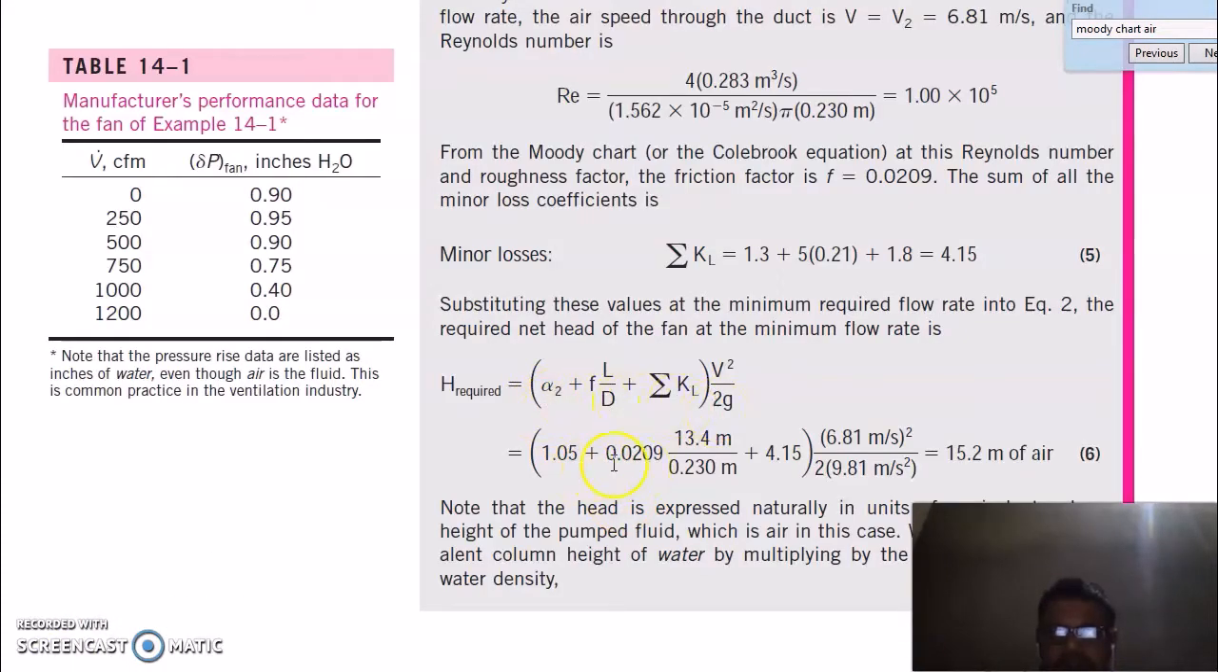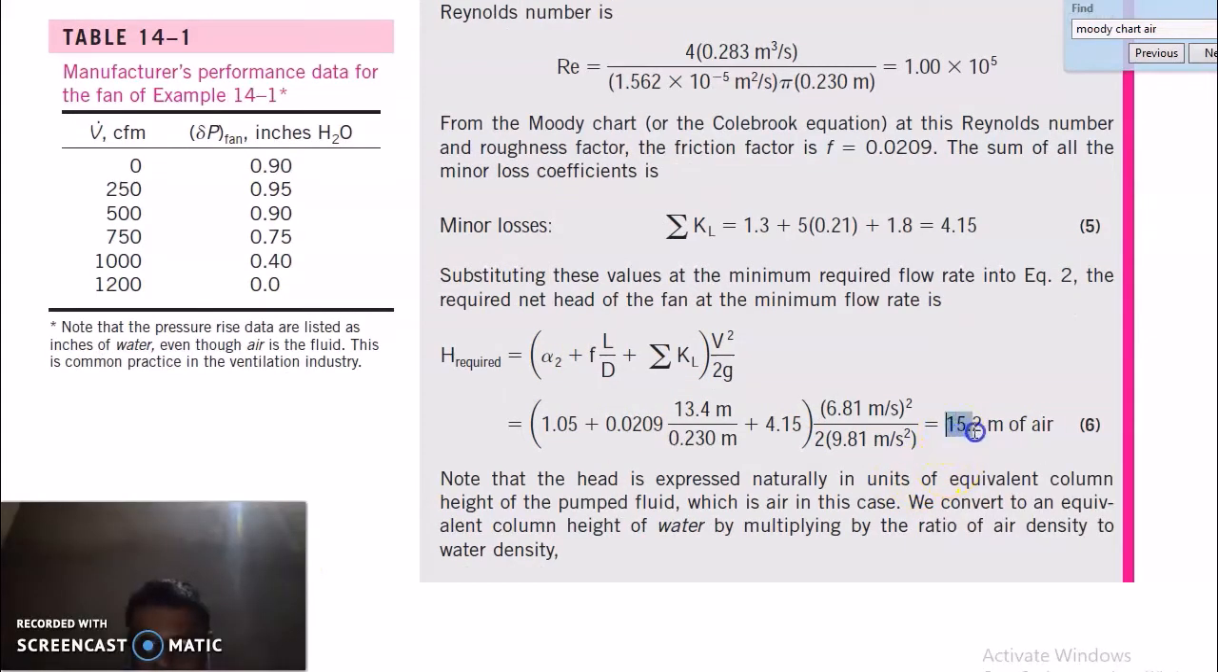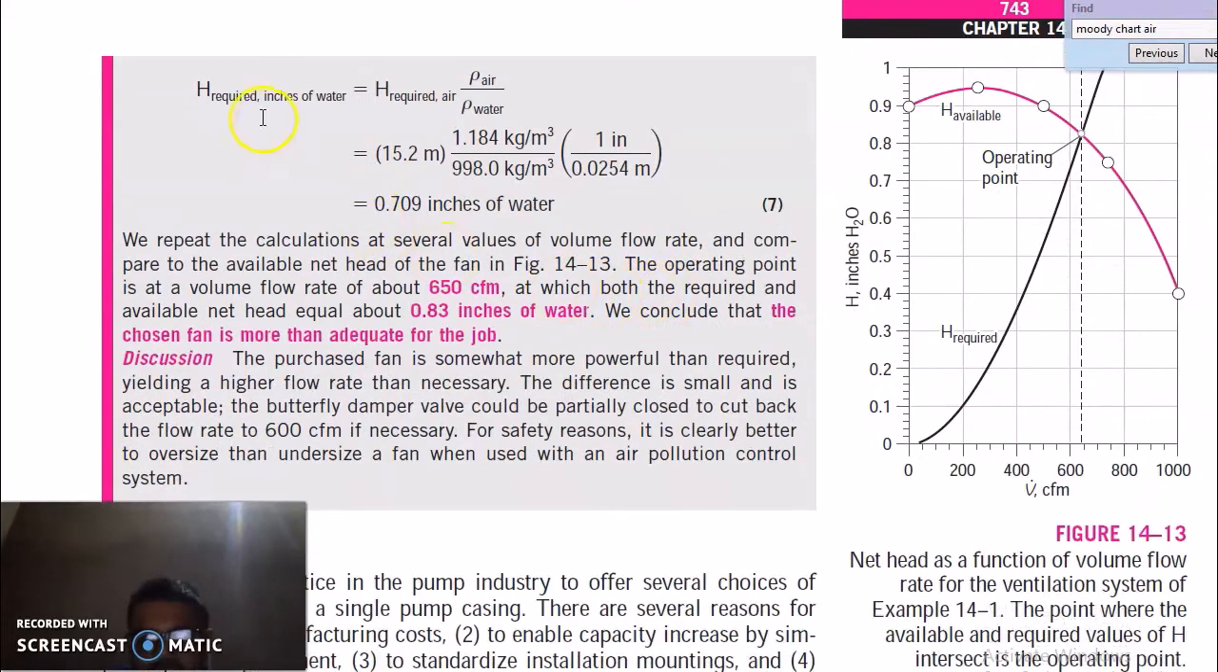Now this is the head required in case of the pump after addition of all the components: your kinetic head, then losses, you will get 15.2 meter of air. This is 15.2 meter of air head. We have to convert it in terms of height of water by multiplying by the ratio of air density to water density, because the manufacturer's performance data is given in terms of water. So the required inches of water is equal to H required of air into density of air by density of water. So this inches of water head is what is required.